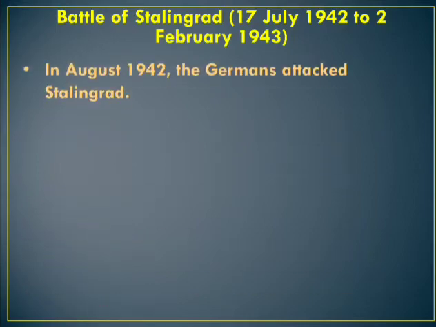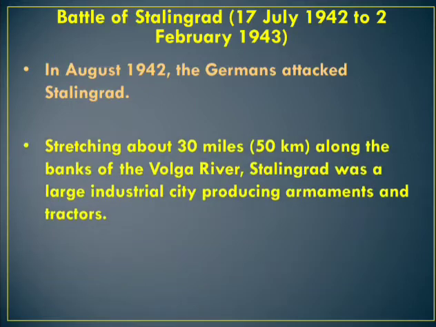Next we are going to see the Battle of Stalingrad, which was fought from 17th July 1942 to 2nd February 1943. In August 1942, Germany attacked Stalingrad.